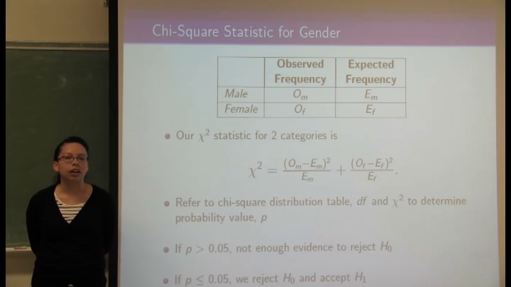After we compute our chi-square statistic, we will refer to the chi-square statistic table to determine a p-value. If the p-value is greater than 0.05, we do not have enough evidence to reject our null hypothesis, but if the p-value is less than or equal to 0.05, we accept the alternative hypothesis.